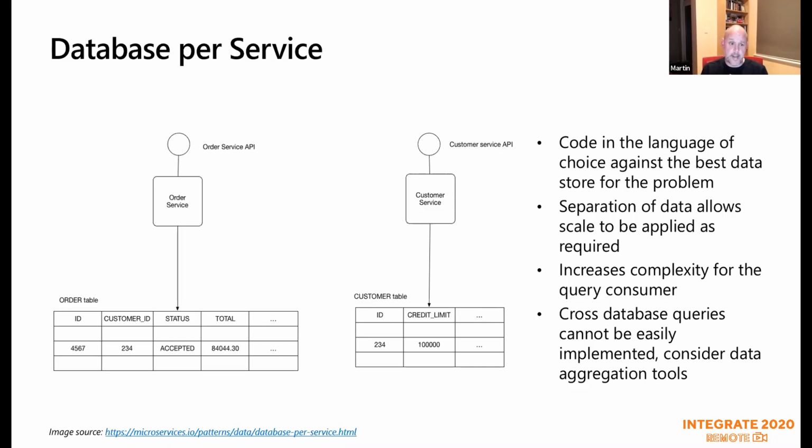Microservice architectures, by their very nature, tend to be slightly more complex. Of course, going back to what I was saying about the services generally, you can imagine that the customer service probably doesn't get hit quite as often as the order service. So second way about being able to scale, you can scale these things completely separately. I already mentioned about the language, about the best skills for the job. It may well be that you've got a bunch of people who know how to do the order service and they're C# developers. It may be that the customer service